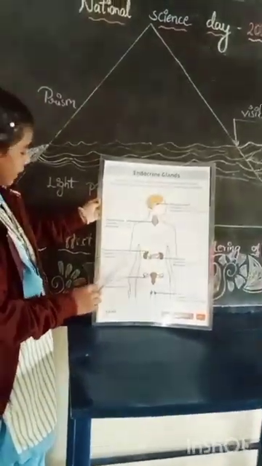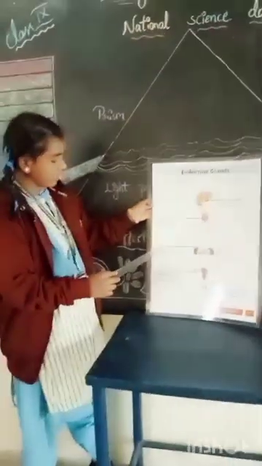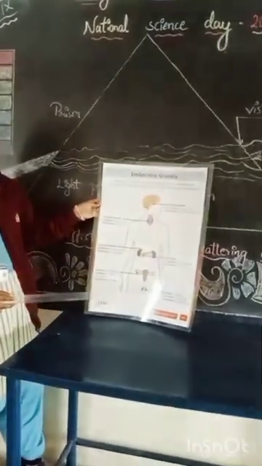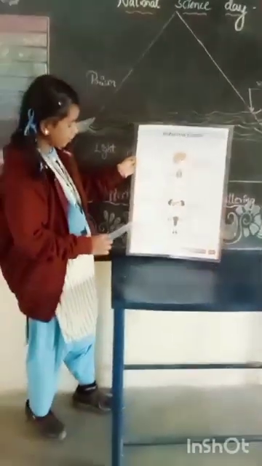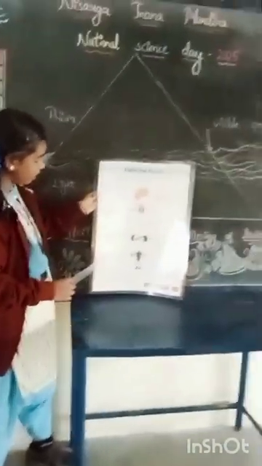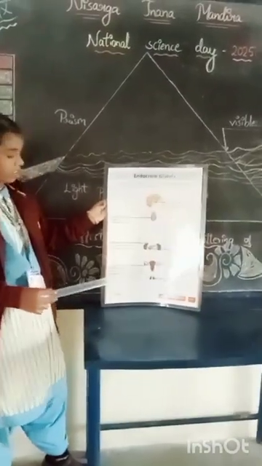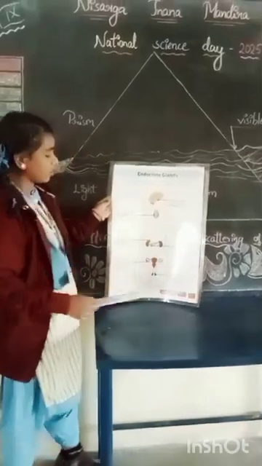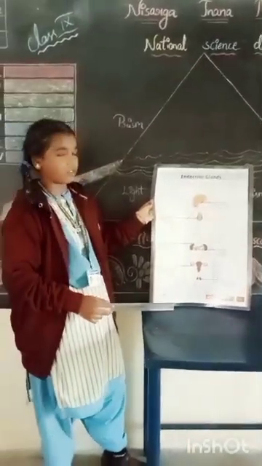Third, adrenal gland, location above the kidneys. Adrenal gland releases adrenaline. Next, pancreas, location near the stomach. Pancreas releases insulin. Next, ovaries in females, location lower abdomen. Ovaries release estrogen. Testes in males, location scrotal sac. Testes release testosterone.